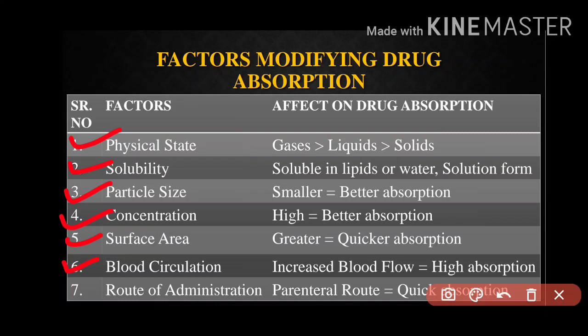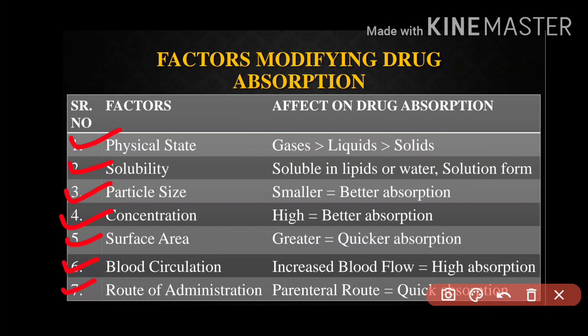Example is when we apply a lotion with massaging. By massaging we apply a lotion or a cream to reduce the pain or inflammation. At that time, massaging leads to the increase in blood flow of that area, and hence there will be high, quick absorption of that drug in that particular affected area. So remember, increased blood flow is equal to high absorption rate.